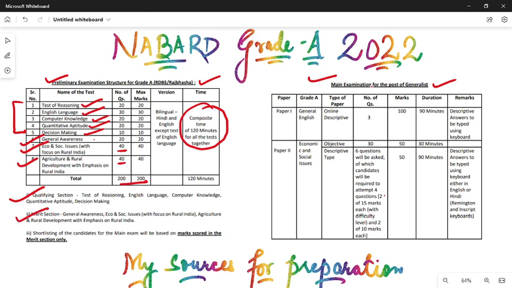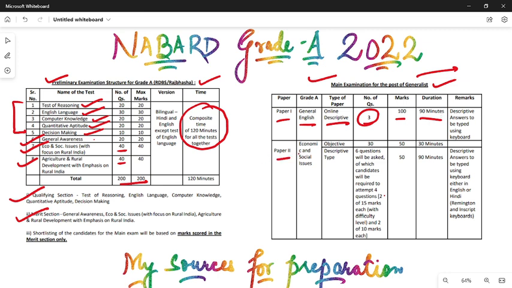Moving on to the mains examination, it is almost similar to the RBI grade B phase 2 examination. So paper 1 is the general English, same as the RBI grade B. Descriptive section, yes, 3 questions will be there, same as the RBI grade B. 100 marks paper, 1.5 hour timing, same as the RBI grade B.